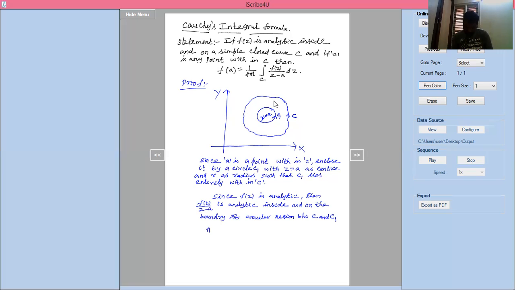Now, as a consequence of Cauchy's theorem, integration of C, the closed curve, of f of z divided by z minus a into dz equal to integration of C1 of f of z divided by z minus a into dz. This is equation 1.